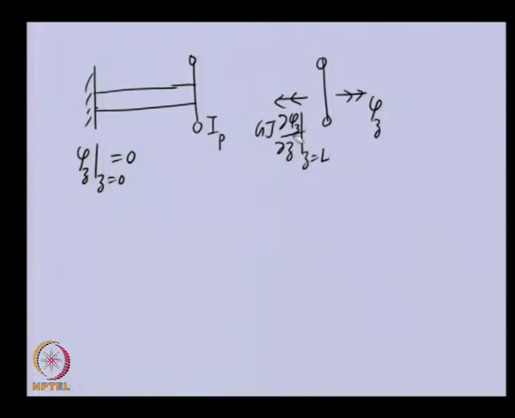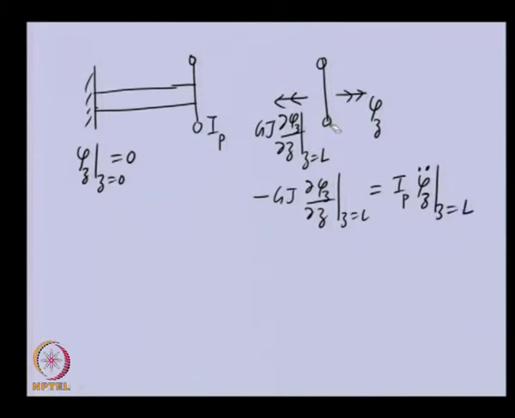So, from this we are able to get the boundary condition here. That means, if we take the equation of motion of this, because this particular torque is acting in the negative direction, this is the only torque acting on this particular disk, and it should be equal to, at z equal to L, the inertia. This is the polar moment of inertia of the disk, times phi zz at z equal to L.